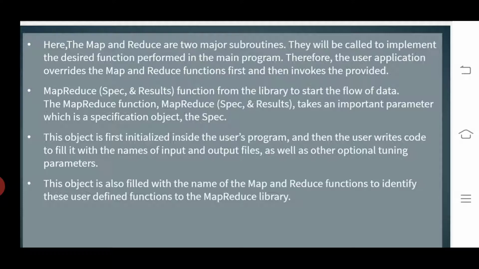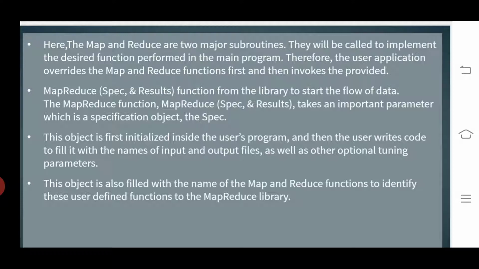Map and reduce are two major subroutines, and they will be called to implement the desired function performed in the main program.